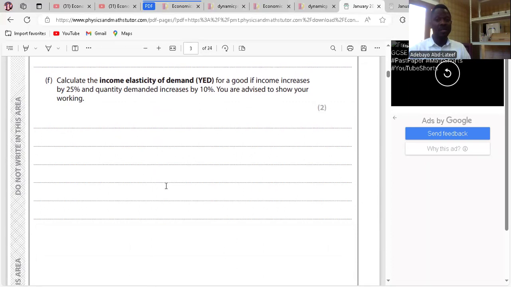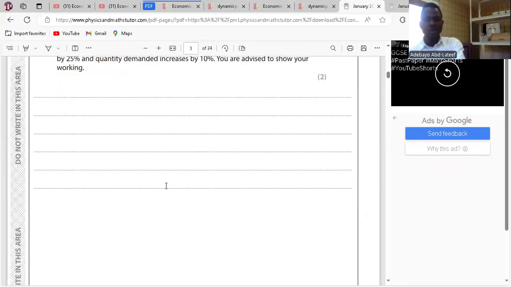Calculate the income elasticity of demand for a good if income increases by 25% and the quantity demanded increases by 10%. You're advised to show your working. First, what is income elasticity of demand? Income elasticity of demand is the degree of responsiveness of the quantity demanded of a product as a result of a change in the level of income. It is the percentage change in quantity demanded over the percentage change in the level of income. So quantity demanded increases by 10%, that's 10% divided by 25%, which gives us 0.4. Is that what you got? Good. So go on.